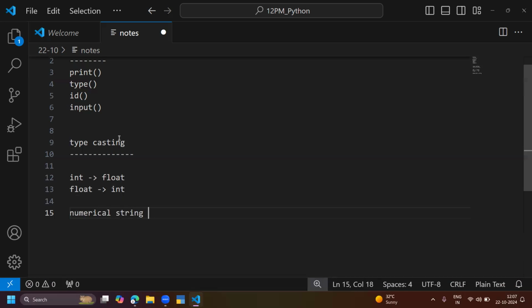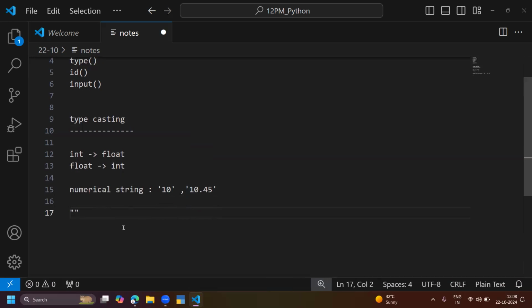What is the meaning of numerical strings I am talking about? A string which contains numbers. For example, double quotes 10, or double quotes 24, 34. This is basically a numerical string. The type of the data is string, but it is a number. Inside this particular pair of double quotes, we have the number. This is called a numerical string.